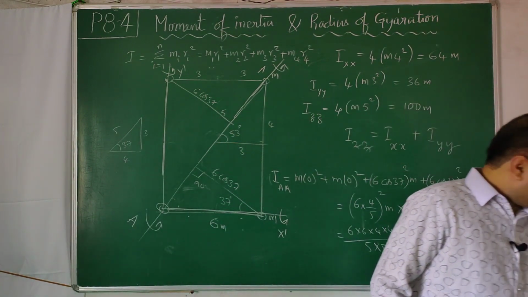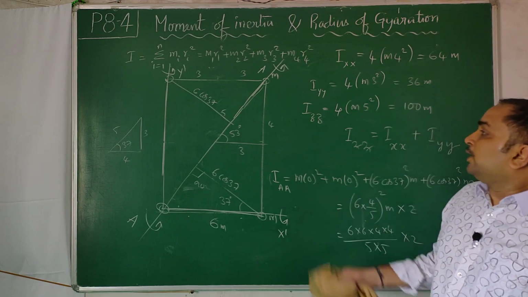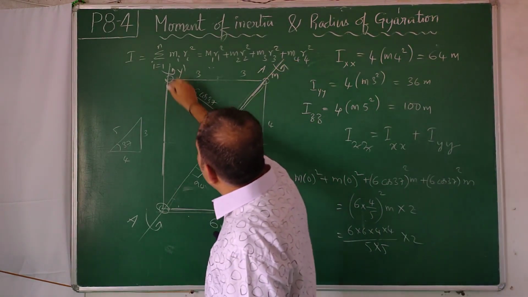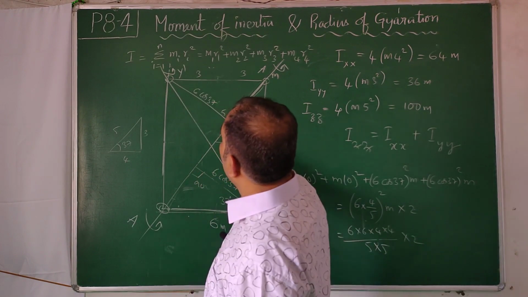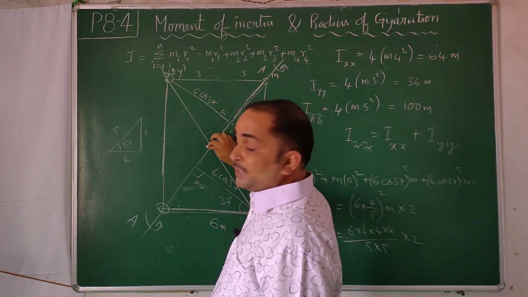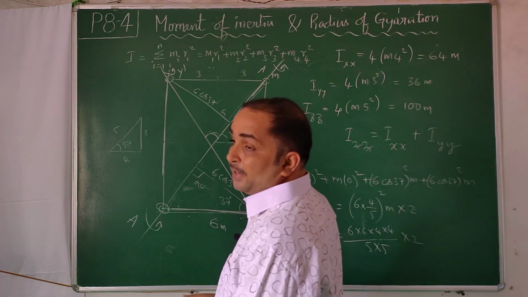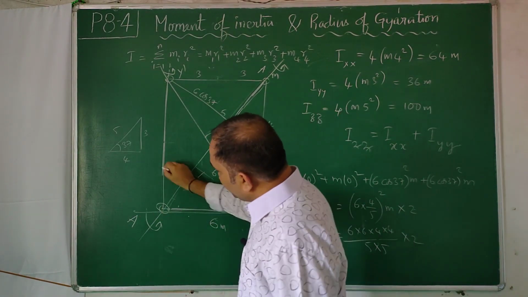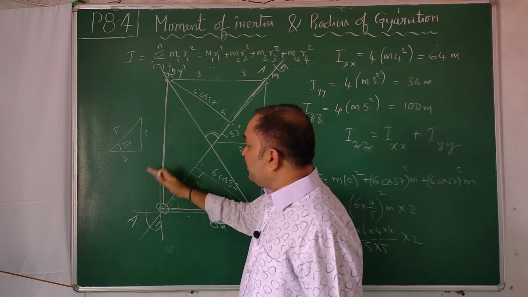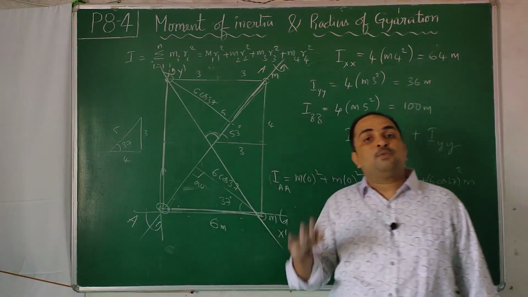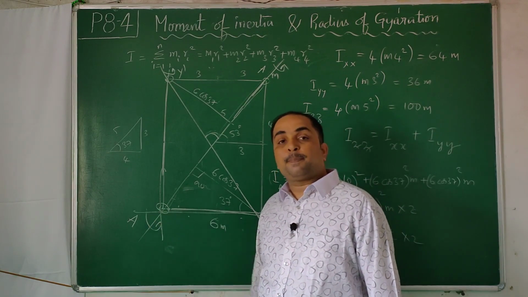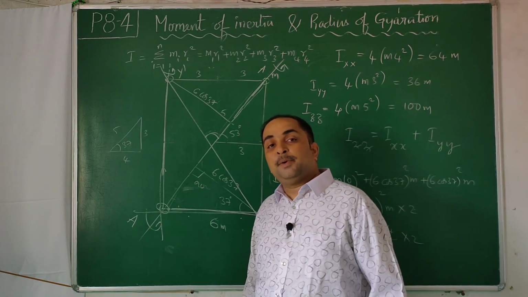Don't ignore that. And now if you get this answer, suppose you get moment of inertia about this axis and this axis, if you add these two, you will not get moment of inertia about this axis, because these two are not mutually perpendicular. In perpendicular axis theorem, each axis must be mutually perpendicular to one another, and two of the axes should be lying on the plane and one axis should be standing on the plane, and all of them should meet at one point. Then only perpendicular axis theorem will be true.